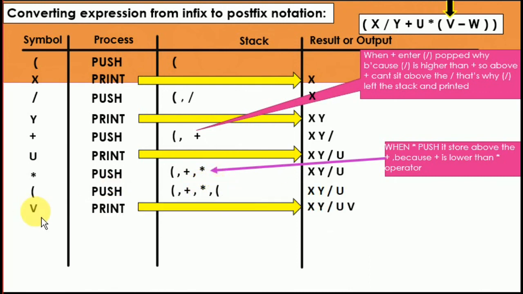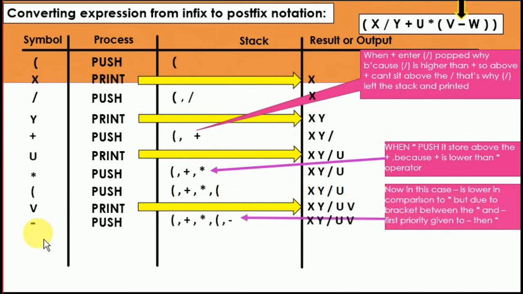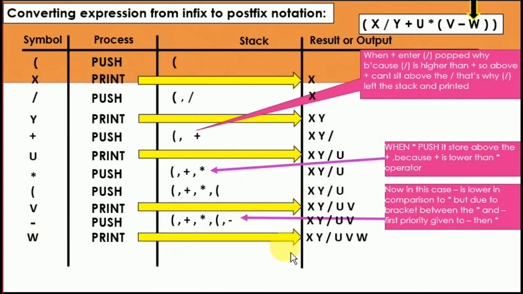Next one is v. Now v again is an operand, so it is printed: xy divide u v. Now the next sign is minus. Minus is being pushed. Now you will say that minus is being pushed, so multiply is going to move out. No, there is a bracket sign, so the inner bracket is going to be solved first. So minus is a part of the inner bracket, so minus remains there only. Next w is going to be printed.